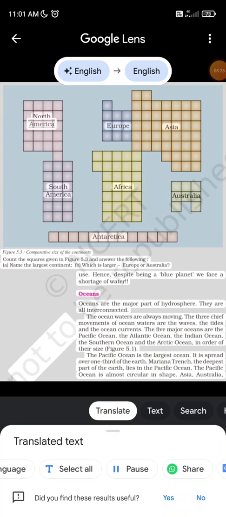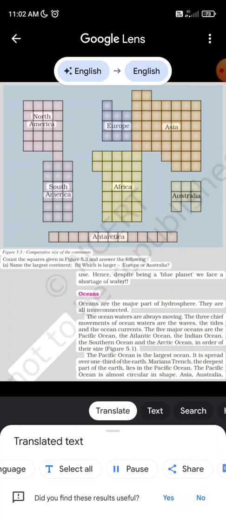North America, Europe, Asia, South Africa, America, Antarctica. Figure 5.3, comparative size of the continents. Count the squares given in figure 5.3 and answer the following. A. Name the largest continent. B. Which is larger, Europe or Australia?